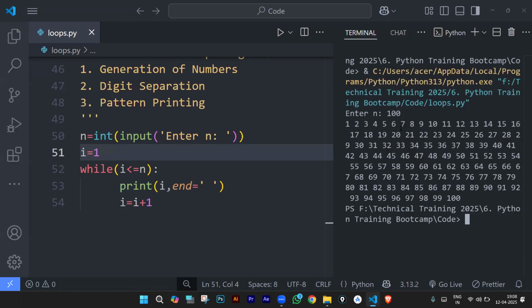So here's my question for you. What if I only want to display the numbers which are even? Listen to the statement properly. I'm displaying all the numbers. I don't want all the numbers. I only want the numbers which are even or which are odd. For even numbers, what should I do to change this program, which will only give me even numbers?